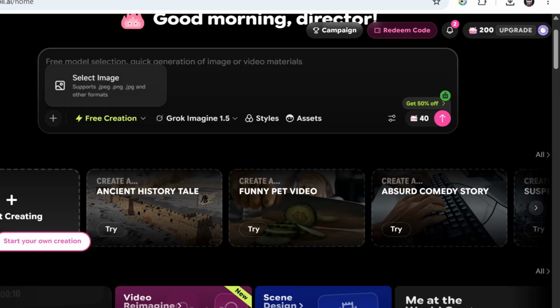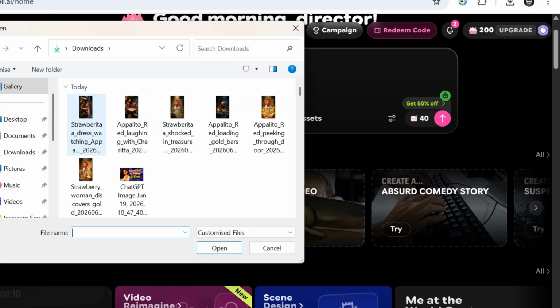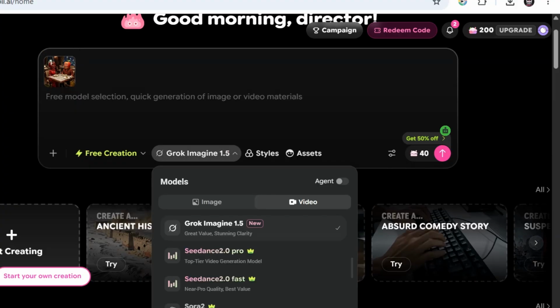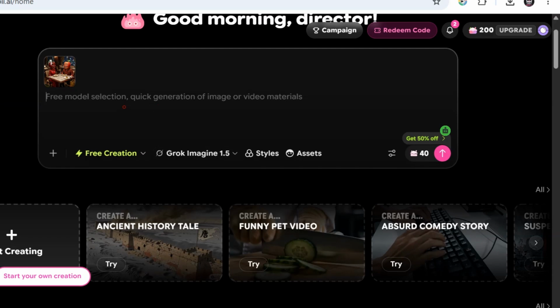So the next thing I'll do is to click on the plus sign. It will take me to my browser, where I will add the image I want to use in this tutorial. You can have different images if you're creating scene by scene. Make sure you've generated your images. It can also help you to generate images. You can see they have image models. If it's image, they have image models. You can use it to generate. I'm using Grok. I just want to animate the images I already have.